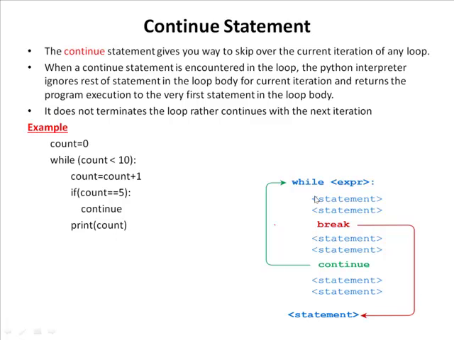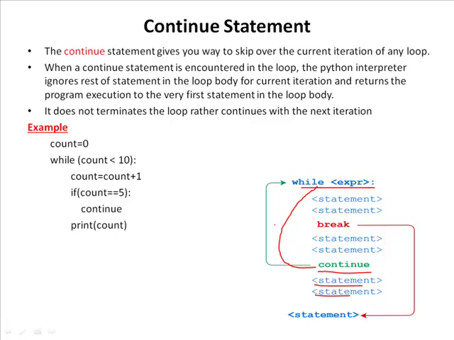And if you see this flow chart, first it will check the test expression. If the test expression is true, then it executes statements inside the while loop. And if there is any continue statement, then immediately the control will jump from this continue statement to the test expression. That means it skips the statements just below the continue statement for the particular iteration only, but it will not exit from the entire loop, or terminate the entire loop.